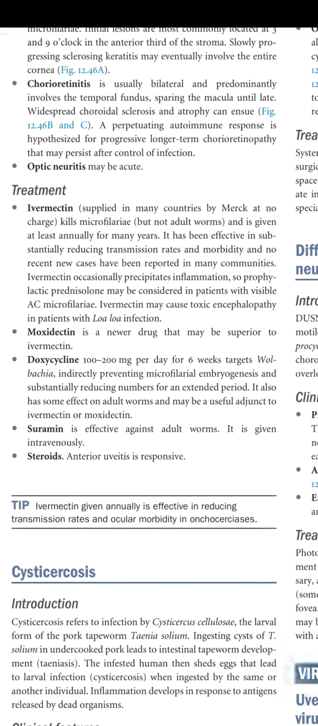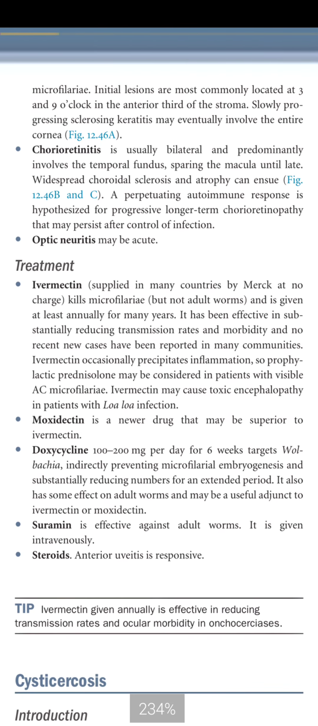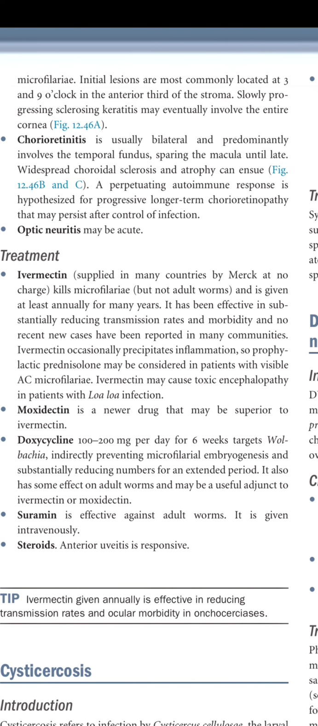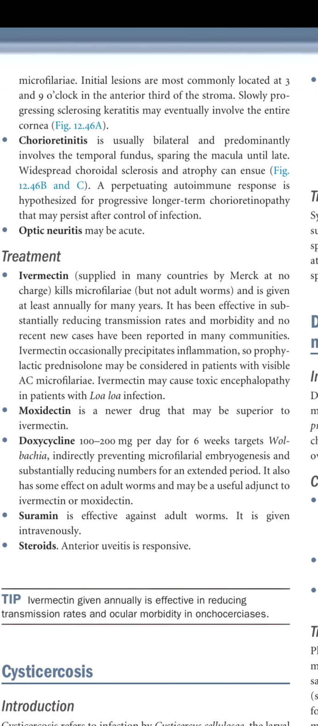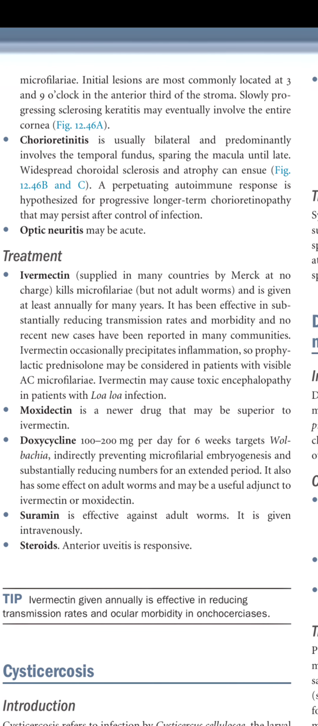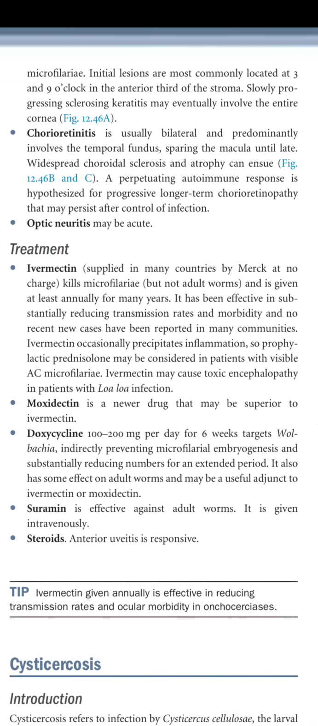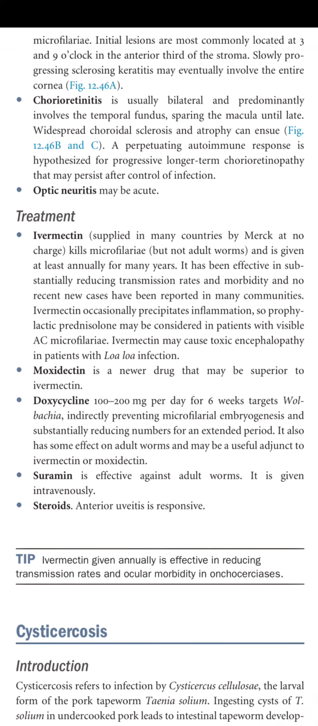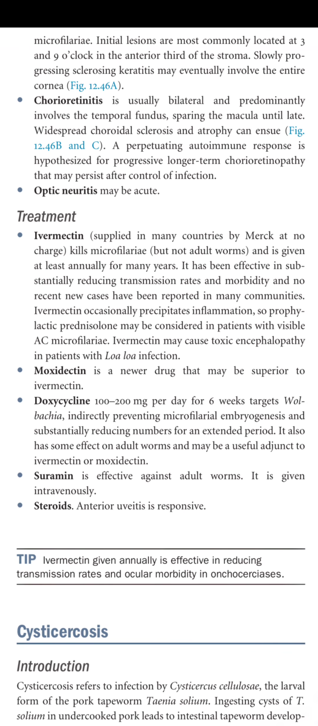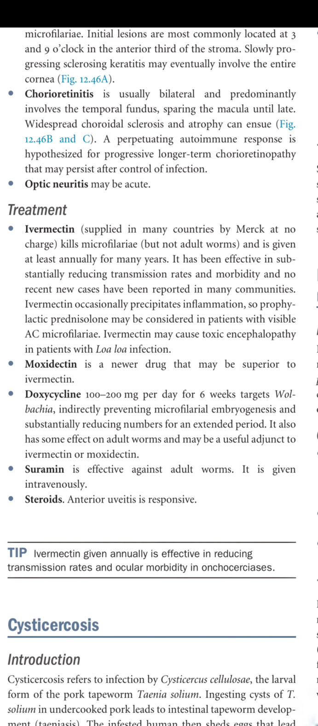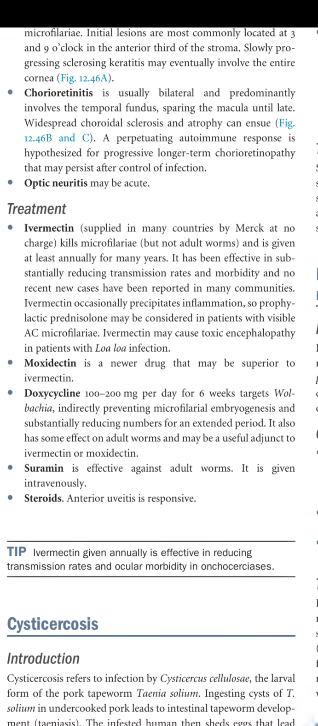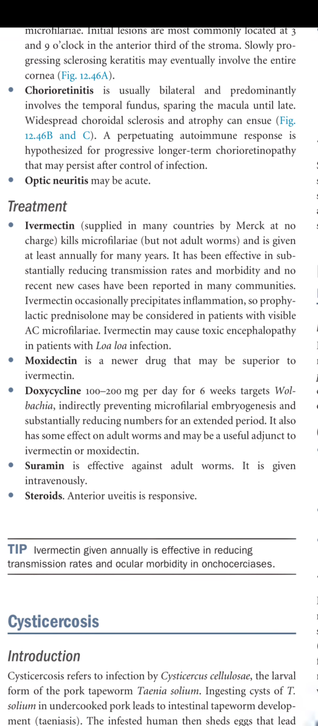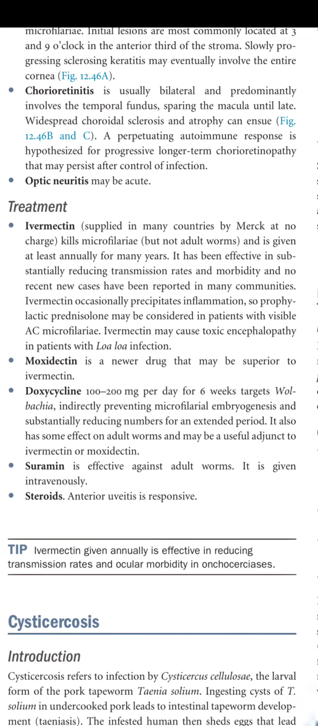So what is the treatment of this? Ivermectin, supplied in many countries by Merck at no charge, kills microfilariae but not adult worms, and is given at least annually for many years. It has been effective in substantially reducing transmission rate and morbidity, and no recent new cases have been reported in many communities. Ivermectin occasionally precipitates inflammation, so prophylactic prednisolone may be considered in patients with visible AC microfilariae. Ivermectin may cause toxic encephalopathy in patients with Loa loa infection.